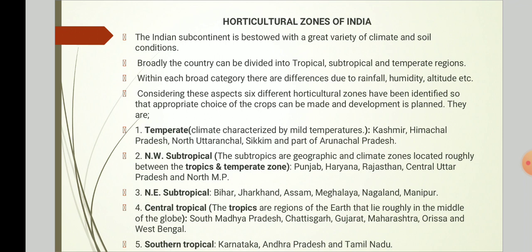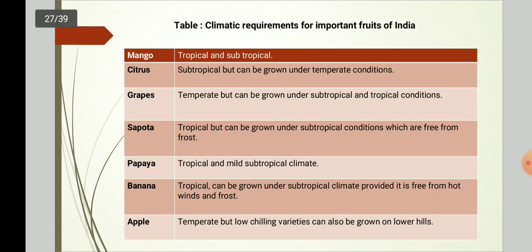Fourth one is central tropical. The tropics are the region of Earth that lie roughly in the middle of the globe. This includes South Madhya Pradesh, Chhattisgarh, Gujarat, Maharashtra, Orissa, and West Bengal. Fifth one is southern tropical. It includes Karnataka, Andhra Pradesh, and Tamil Nadu. And last one is coastal tropical humid. It includes Konkan, Goa, Kerala, Western Ghats, Eastern Ghats in Tamil Nadu, Andhra Pradesh, and Orissa.